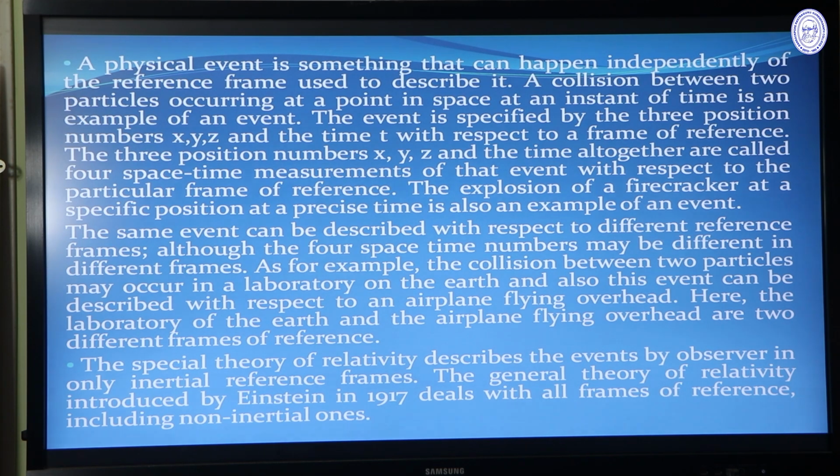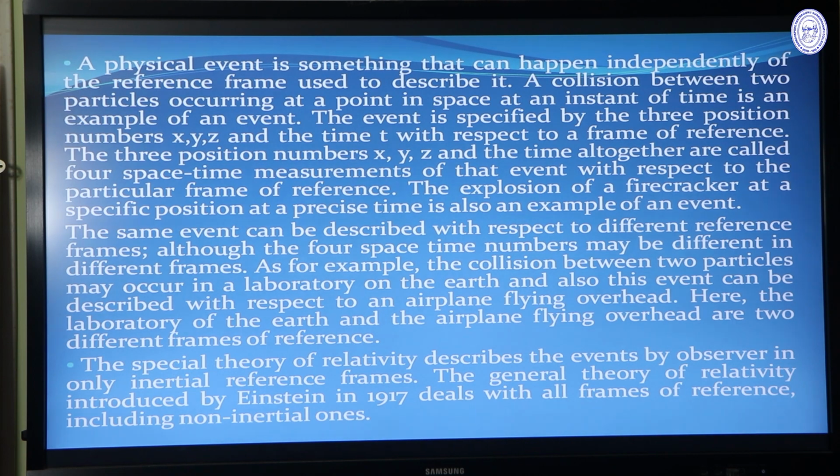This event can be described by three position numbers x, y, z and the time t with respect to a frame of reference. These position numbers x, y, z and the time t all together are called the four space-time measurements of that event with respect to a particular frame of reference. The explosion of a firecracker at a specific position is also an example of an event. This same event can be described with respect to different inertial frames.